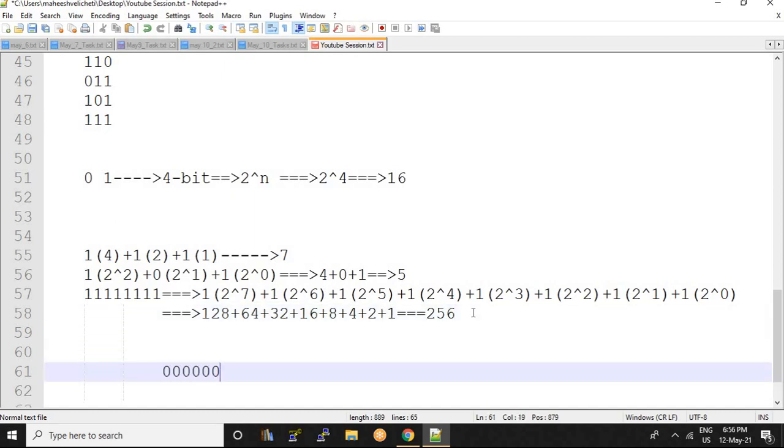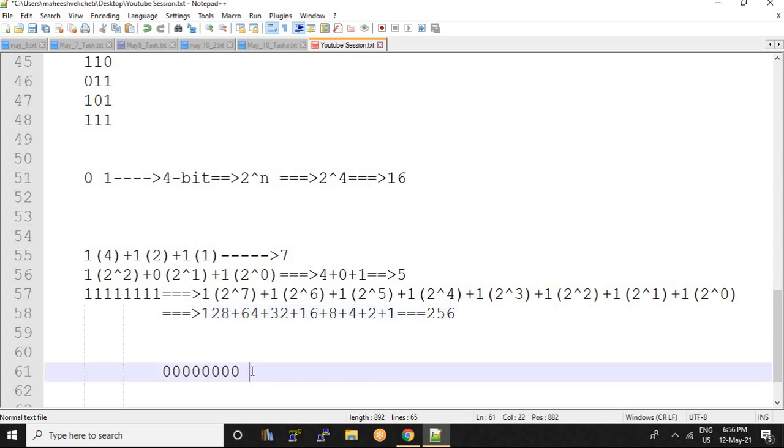Why? Because it is 8 bit, so we will start with 8 zeros. So if I start with 8 zeros, how many possible ways can I use a combination of 0s and 1s? Using 0s and 1s in the form of 8 bits, 256 ways are possible.